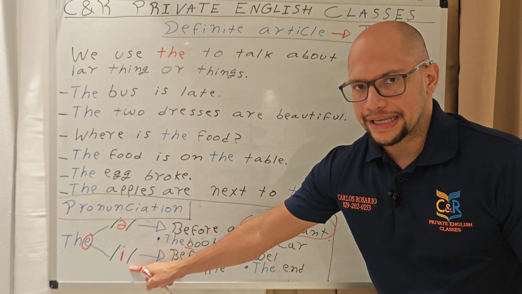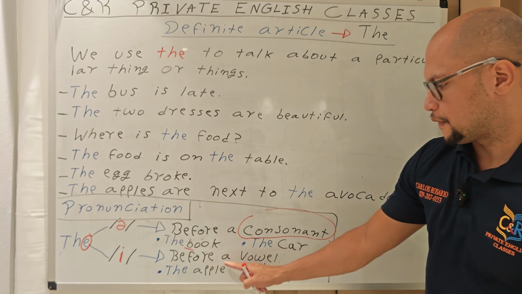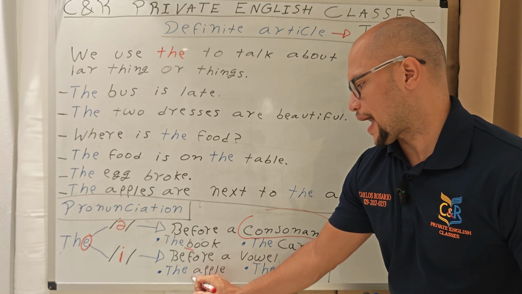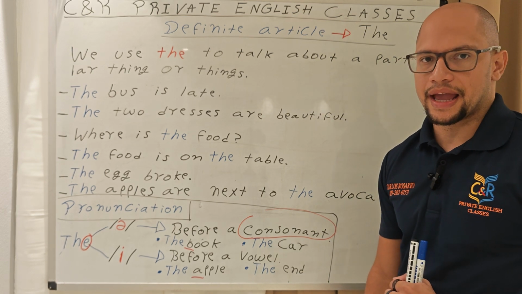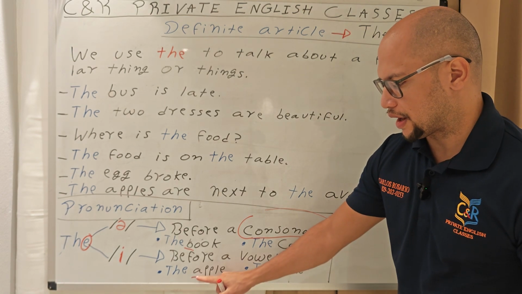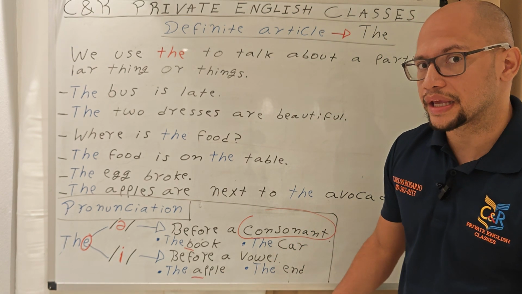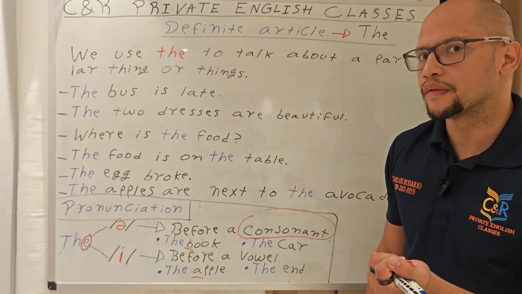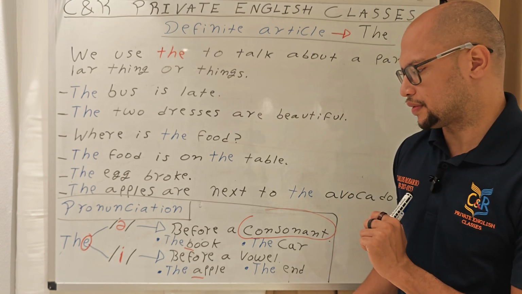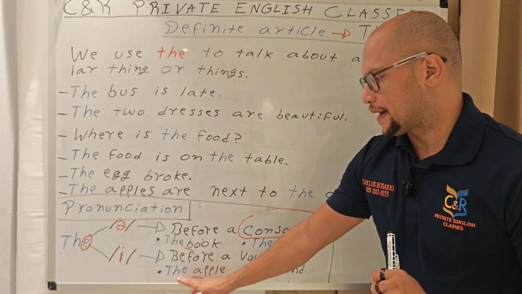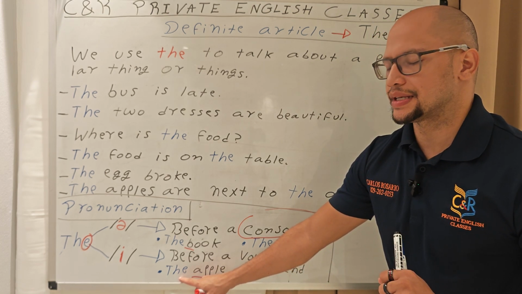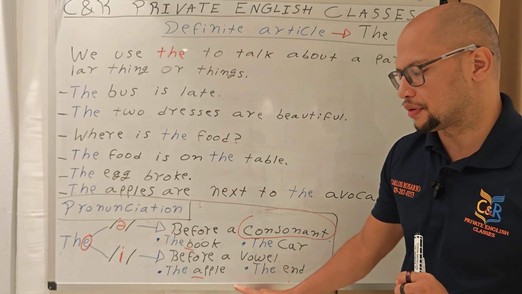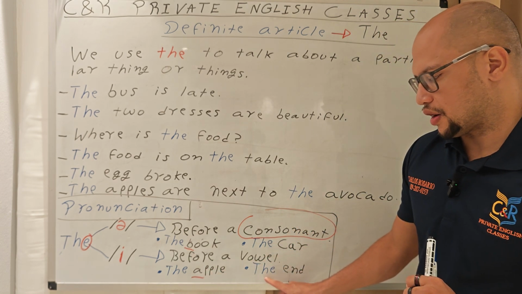The other pronunciation, the, before a vowel. In this case, you see apple, letter A is a vowel. Letter A is a vowel. Letter E is a vowel. Letter I is a vowel. O, vowel, U, vowel. So, in this case, the apple here.